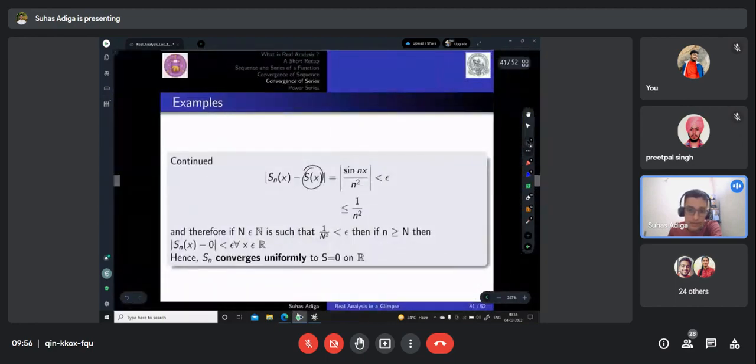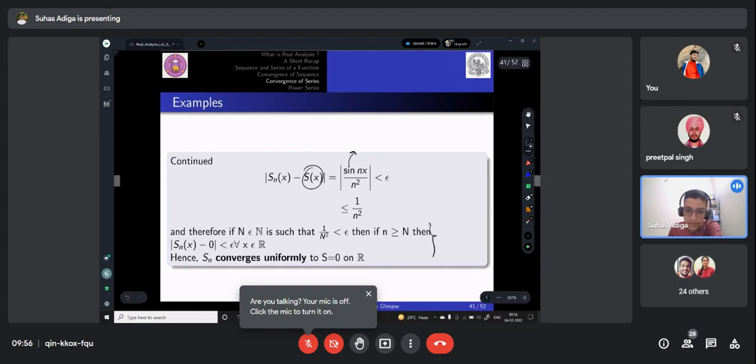So Sn of x minus s of x should be less than epsilon. That will be modulus of sine nx by n square. Again, you know that sine nx lies between 1 and minus 1, so it is less than or equal to 1 by n square. So clearly there exists N such that 1 by n square is less than epsilon, right? So if n is greater than or equal to N, then this converges uniformly. This is the same as how we proved uniform convergence in the sequences, right?